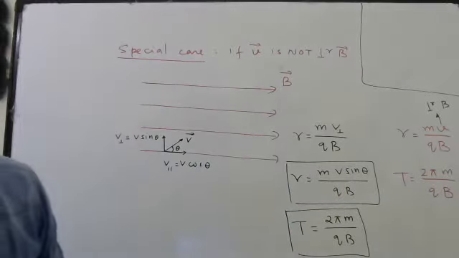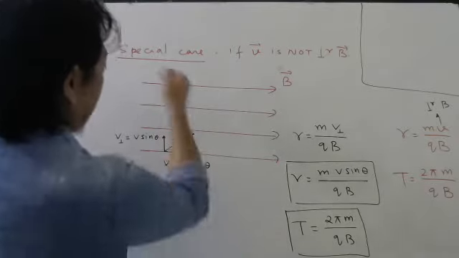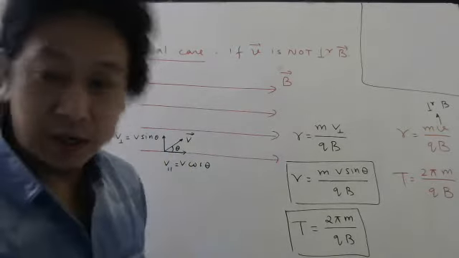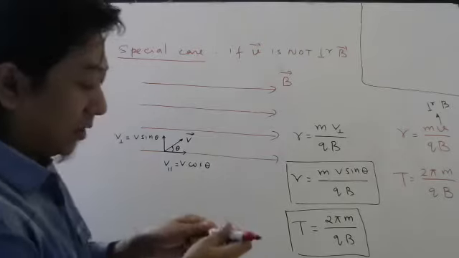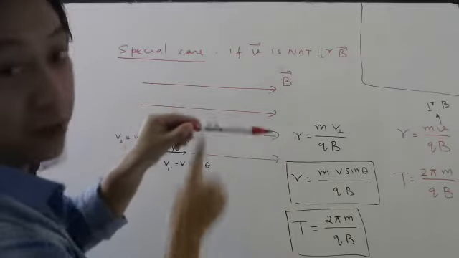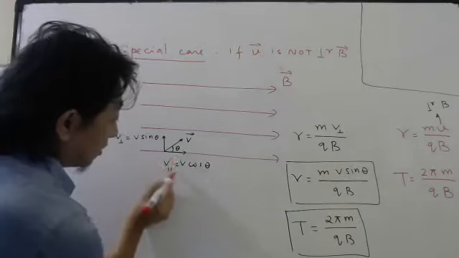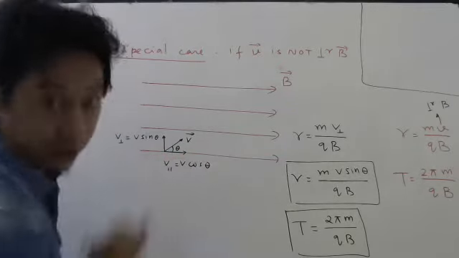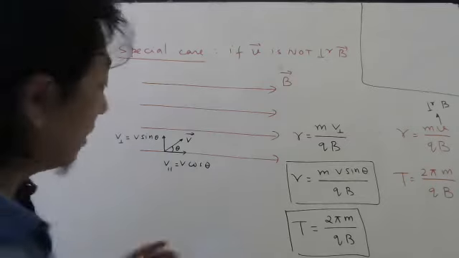Now, can you tell me one thing? Will this continue to move in this circle like before? Before, I told you that if this is the magnetic field, it will move in this circle if the velocity is coming perpendicular. Now will it? No, it will not, because this velocity is also there now. Yes or no? So look carefully now. Okay, very good. Some of you have answered. Now look here.